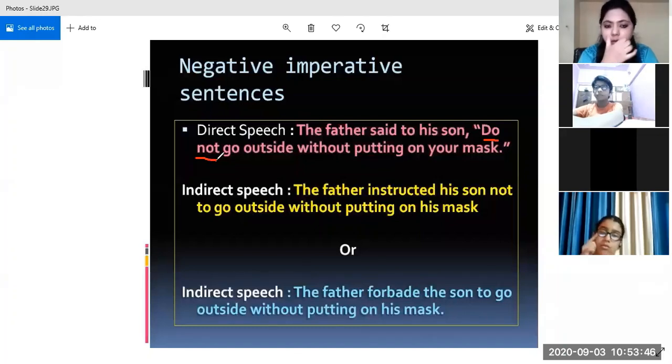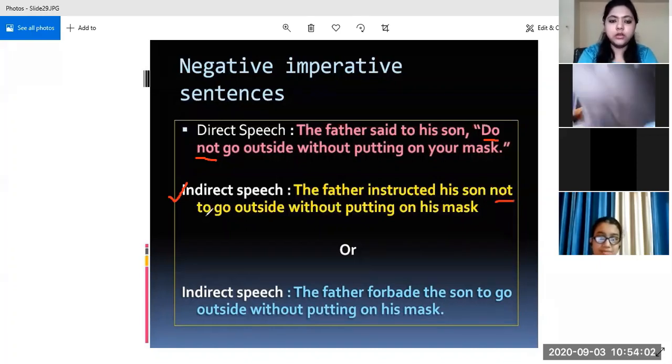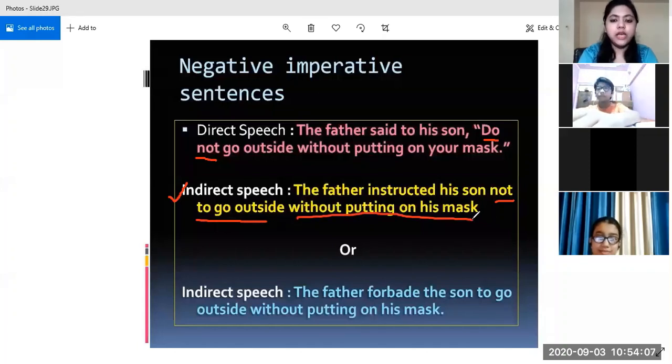So we can transform it in two ways. First one is by writing it like this: the father instructed, he's instructing his son not to go outside without putting on his mask. So this is one way. And another way is the use of this word forbade. Forbade means to prevent someone from doing something. It is the past tense of forbid. So the father forbade the son to go outside without putting on his mask.